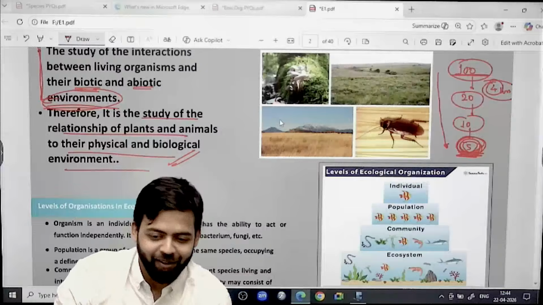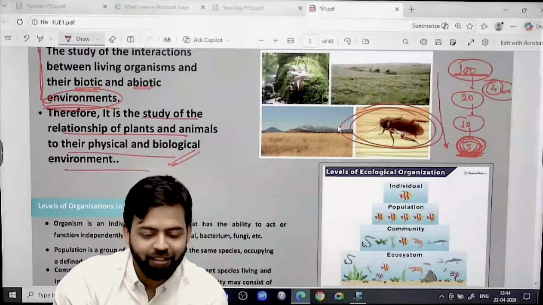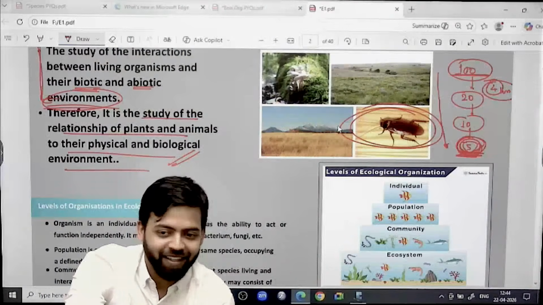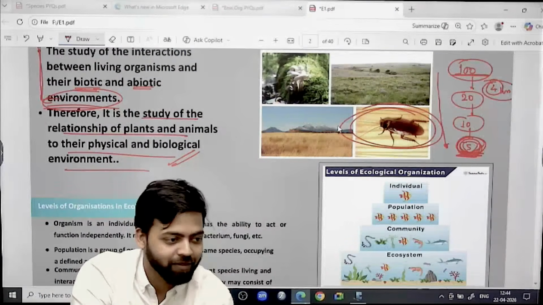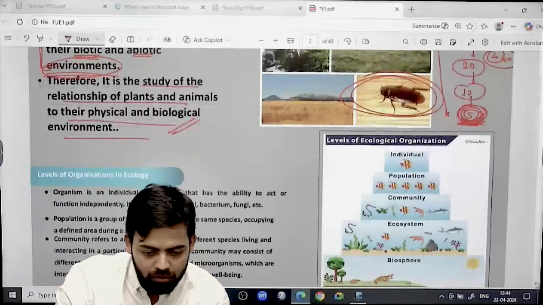Right? And lots of good images are there. For example, this cockroach image is there. You will feel, what is the importance of a cockroach? Important is species. Right? From a species perspective. Very, very important. So that's why we have to talk about this.